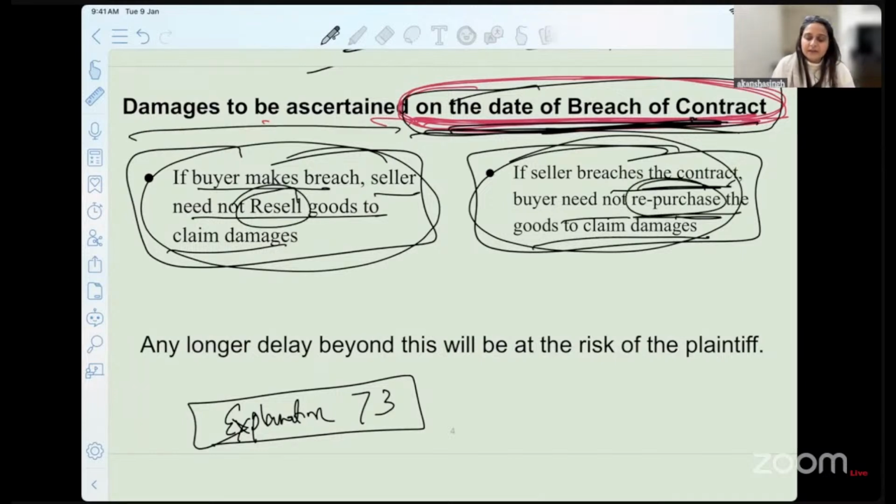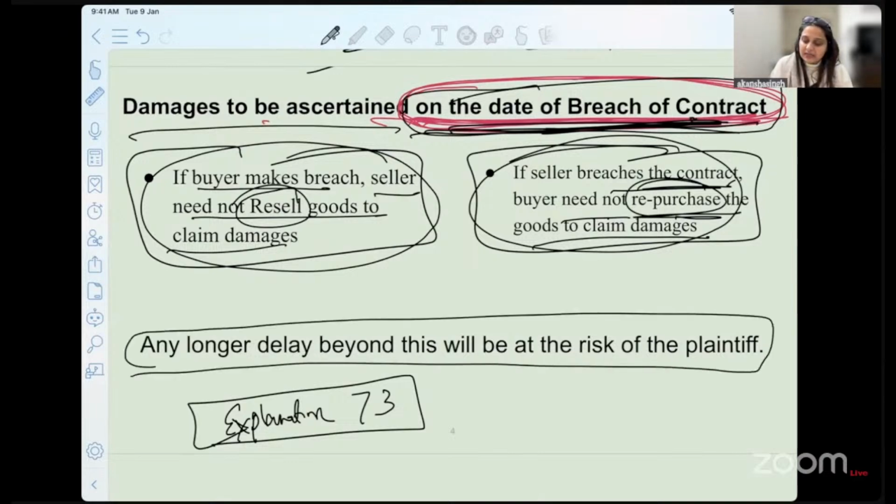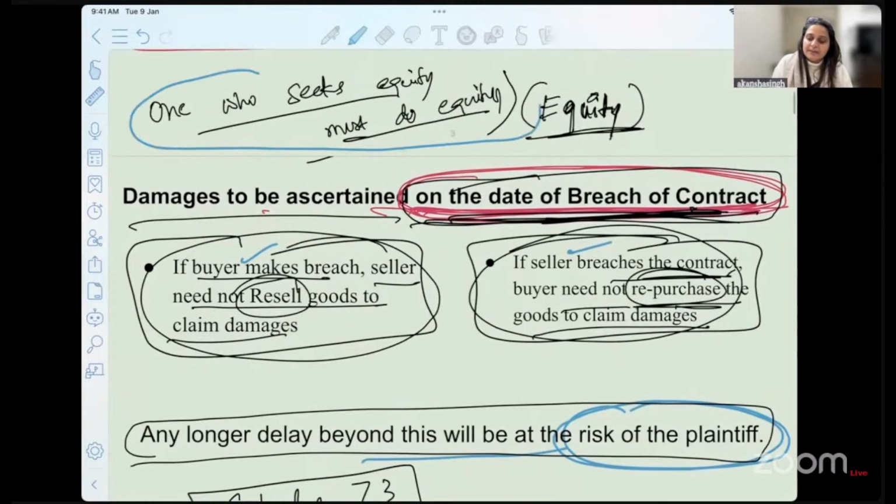We already have the first formula, that the damages will be ascertained on the date of the breach of contract. Any longer delay beyond this will be at the risk of whom? It will be at the risk of the plaintiff. The plaintiff can be the buyer or the seller. That is why we relate this with this particular maxim, that you have to seek equity. You want to save yourself, immediately take action. Otherwise, know that just because you are reaching the court with an ulterior motive, with a vexatious motive, does not mean that you will get a remedy of that sort.